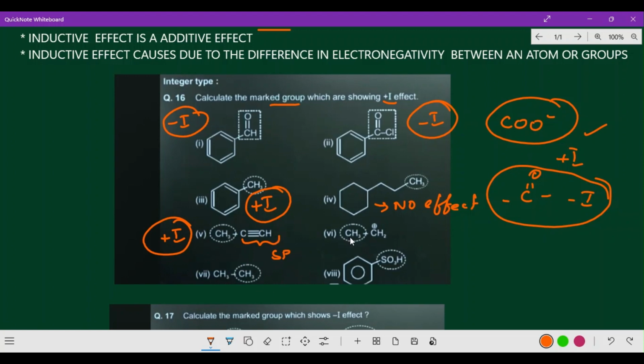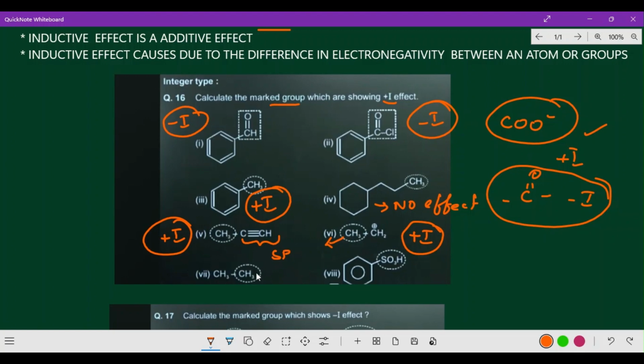Okay, now next one, CH3 and CH2 here plus. CH3 is always ready to donate, so it is an electron donating group. It is a plus I effect. They mentioned here a circled mark, identify that marked group. Only that circled symbol is the one they have marked.